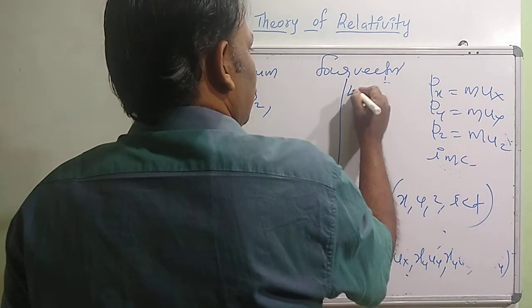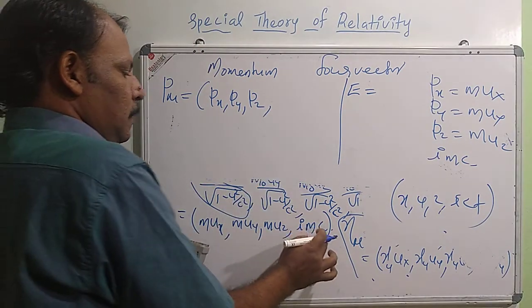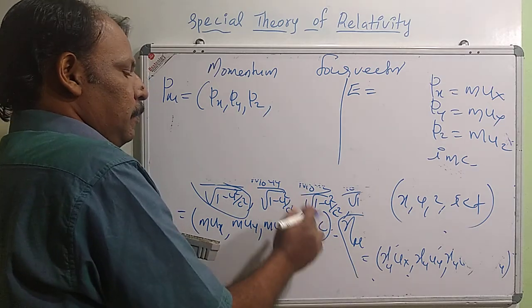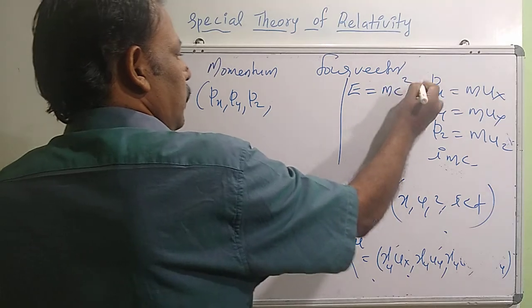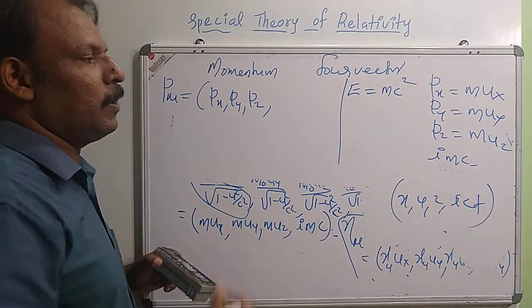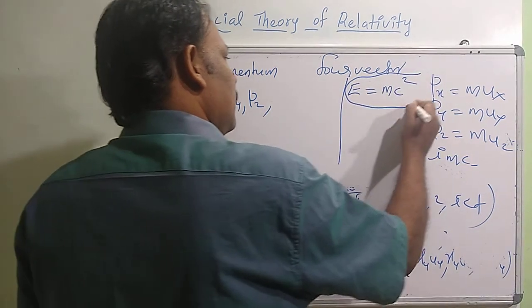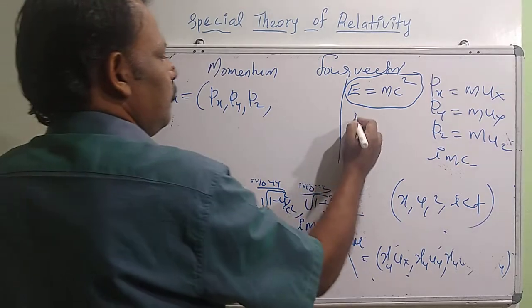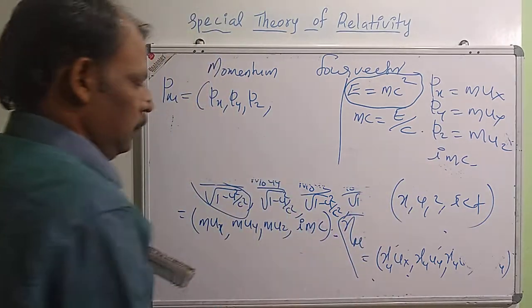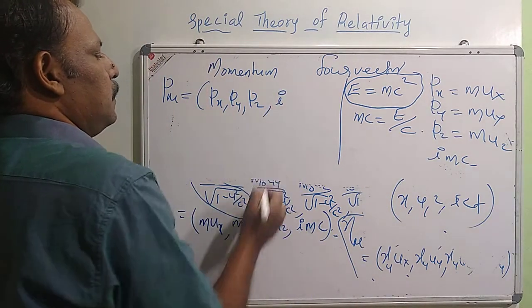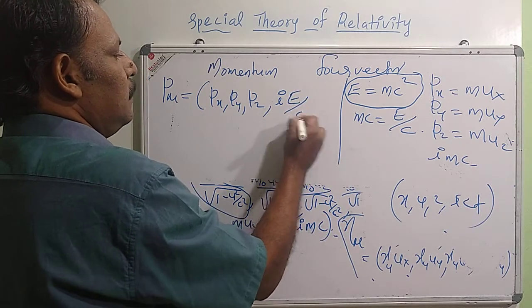The relativistic energy we can write as mc square, mass into square of velocity, so that we have the dimension of energy. So we are taking the relativistic energy as mc square. So the last term, mc, we can write as E by c. So the last component we will be representing in terms of energy. So we can write it as iE by c.